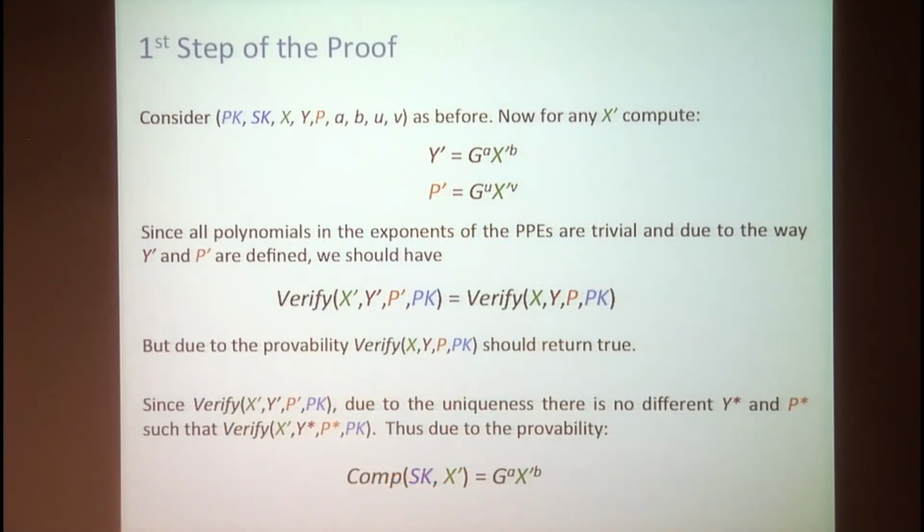But since we also have this uniqueness requirement, for this x prime, there should not be a different y star and p star that would be accepted by the verification algorithm, since otherwise it would break the uniqueness. But the probability requirement says that the result of running the computation with the secret key and x prime should have a valid proof. So it can only be g to the power of the constant a times x prime to the power of the constant b.